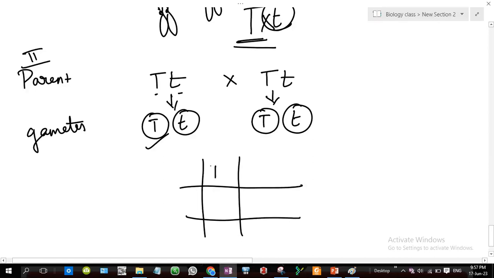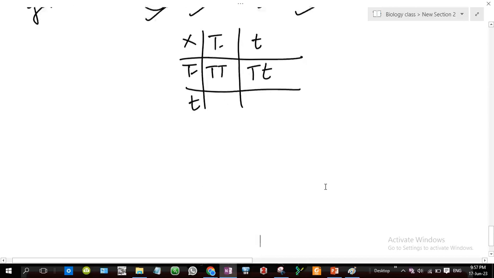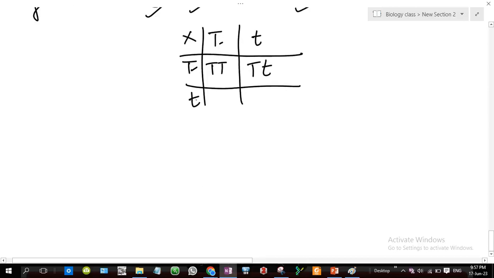Capital T small t. அதே மாதிரி இங்க இருந்து capital T and small t. We are doing the crossing. So what we get? Capital T, capital T, capital T small t, capital T small t, small t, small t. So what are the genotypes? இங்க என்னென்ன நமக்கு கிடைச்சிருக்கு, offspring கிடைச்சிருக்கு? What is the F2 generation we have?